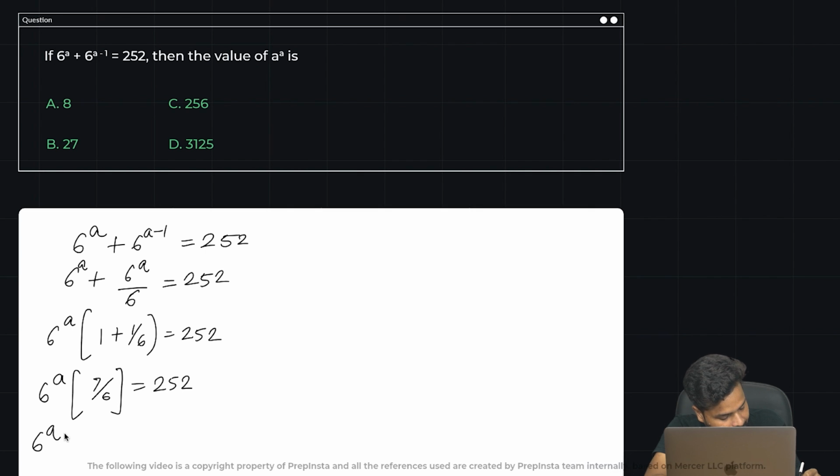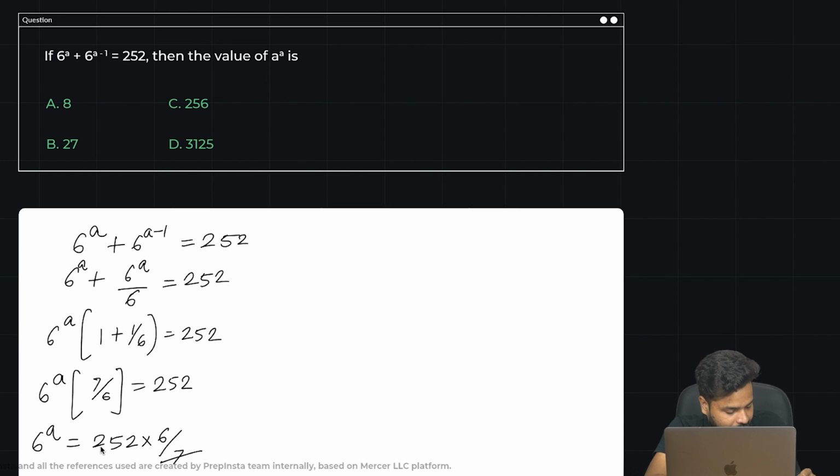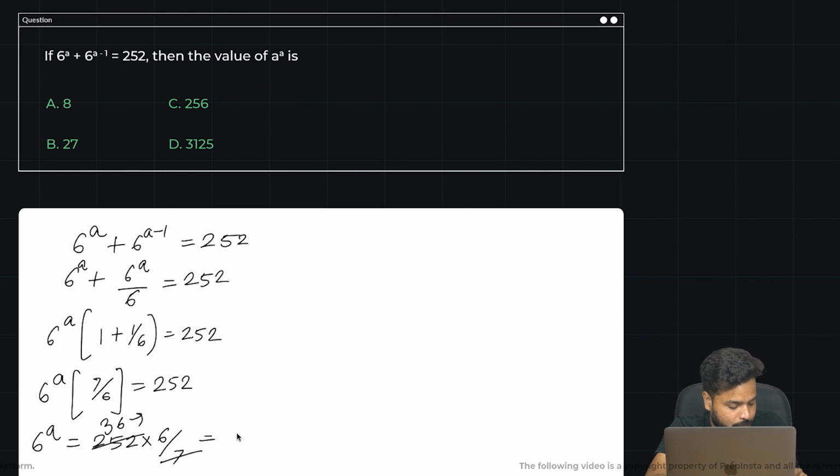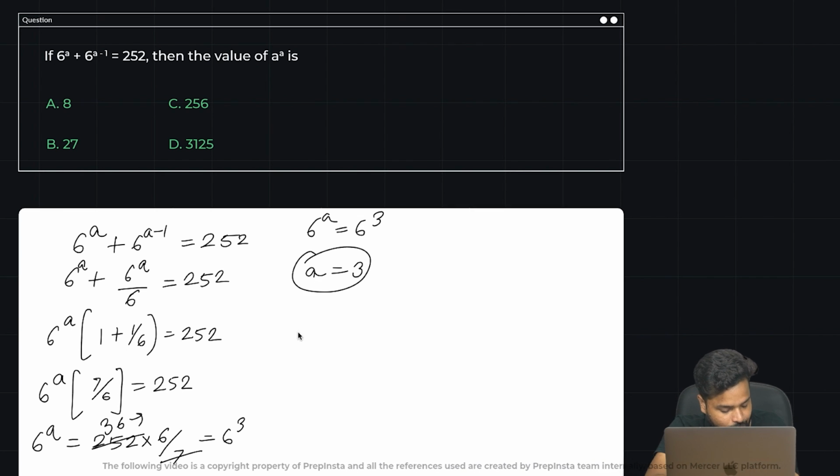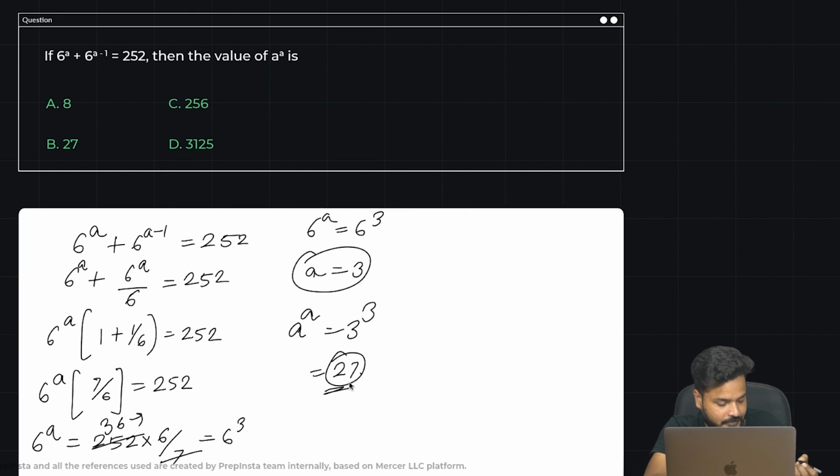So 6 power a is nothing but 252 into 6 by 7. 7 times 3, 42, so 6. 36 into 6. Can I write 36 as 6 square into 6? So 6 cube. So 6 power a is 6 cube. This gives me a is 3. If a is 3, what is a power a? 3 power 3. 3 power 3 is 27, which is our answer.